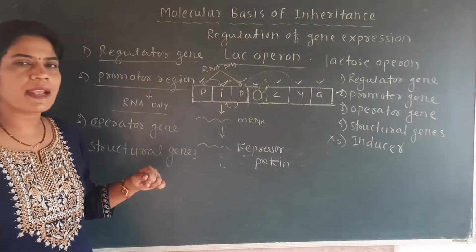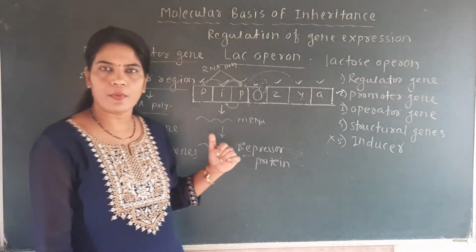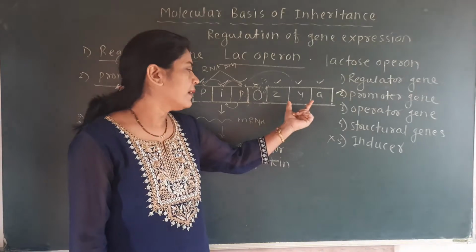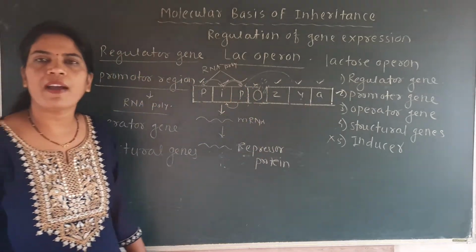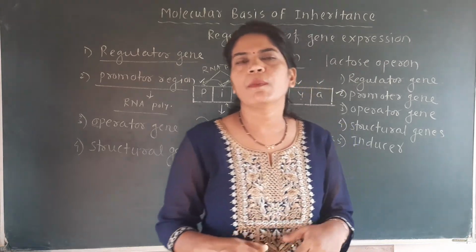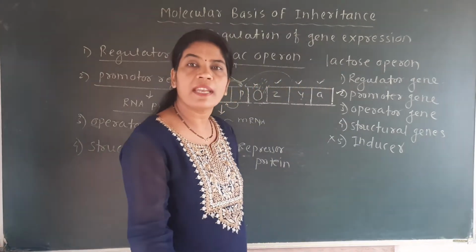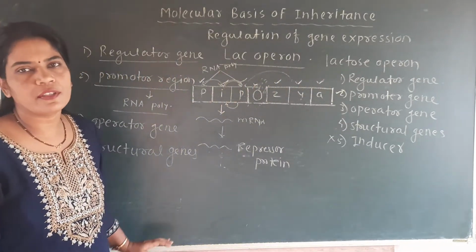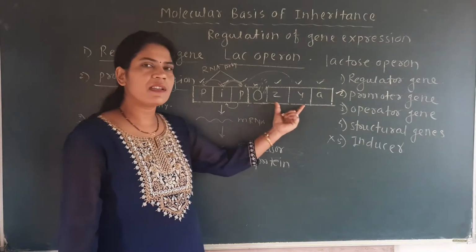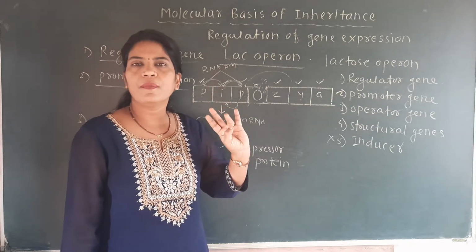So it is the E. coli example. E. coli is an example of the prokaryotic cell. Here you will see that ZYA are the structural genes, and these ZYA structural genes are responsible for formation of more than one protein, more than one enzyme. That's why we call it a polycistronic gene. So what is important for the structural genes? The structural genes are of 3 types, ZYA.